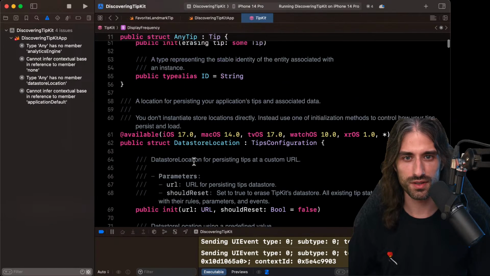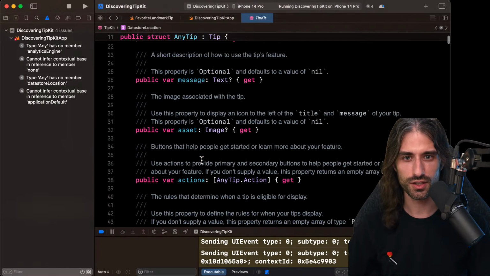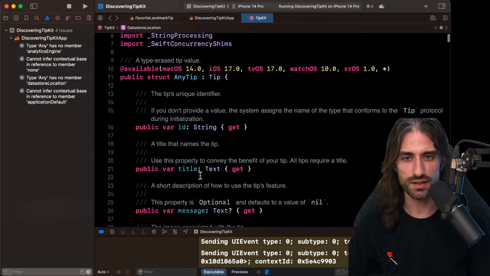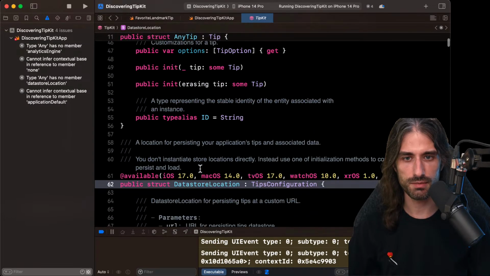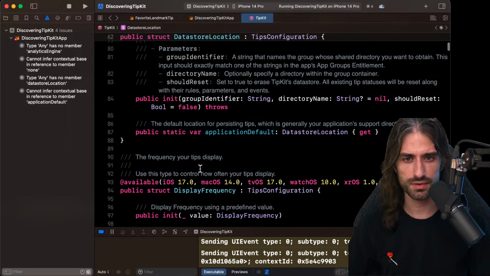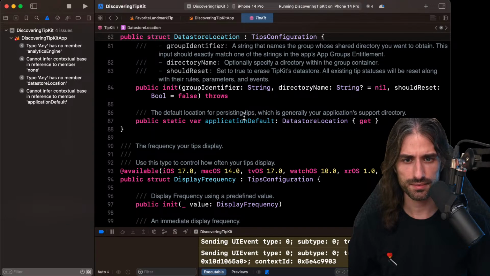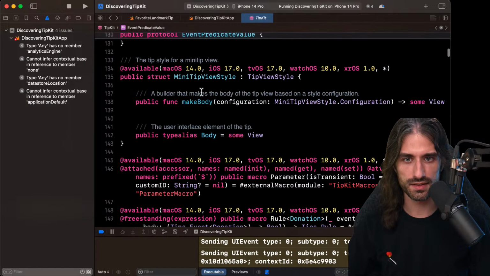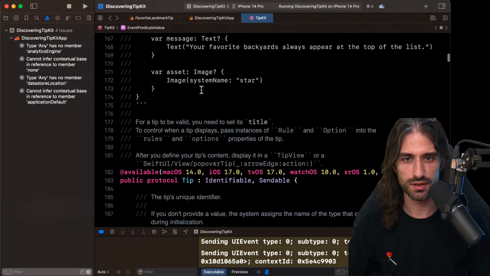So we have display frequency, data store location. Okay, so we are just below the AnyTip, which seems to be a type-erased wrapper for tip. Yeah, it seems we have only these two things.